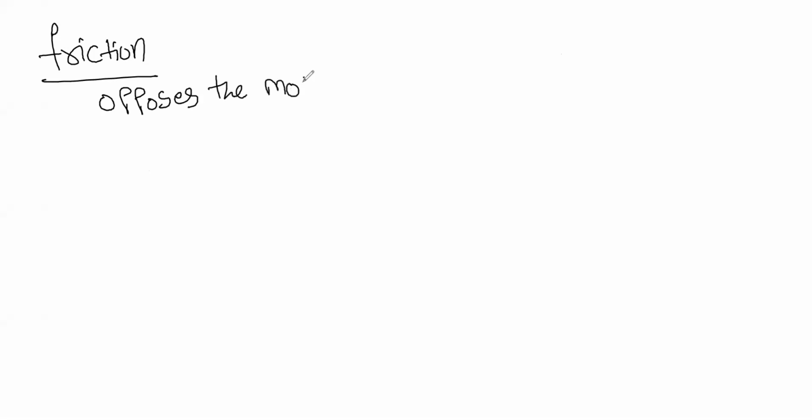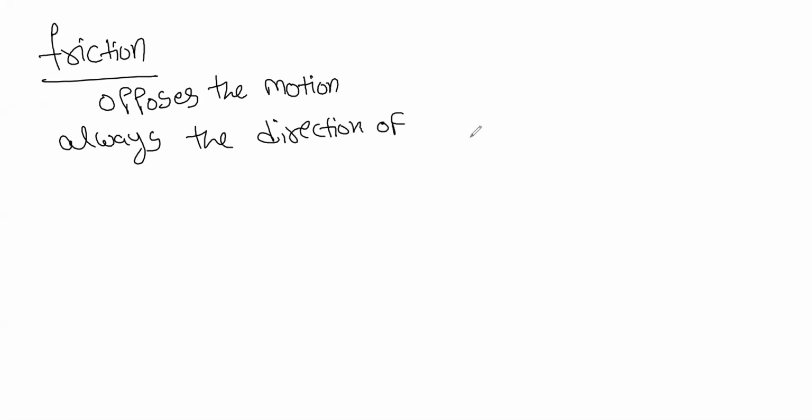Okay, first, we're talking about friction, right? So friction is an opposition force. It opposes the motion. This is the main thing you have to remember. Always the direction of the frictional force is important, because friction is also a force, right?